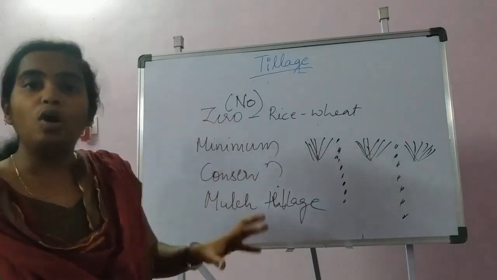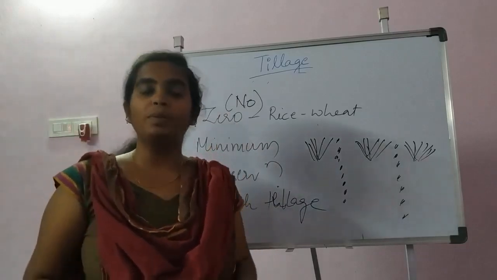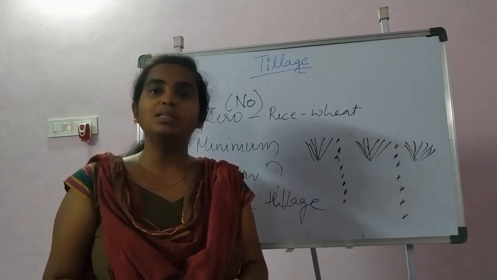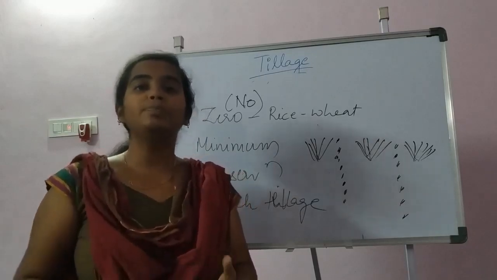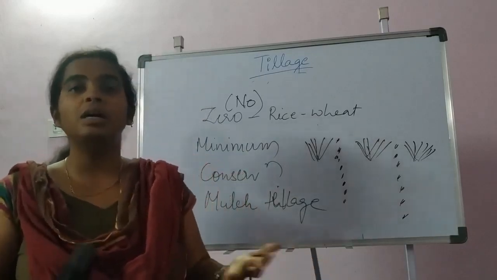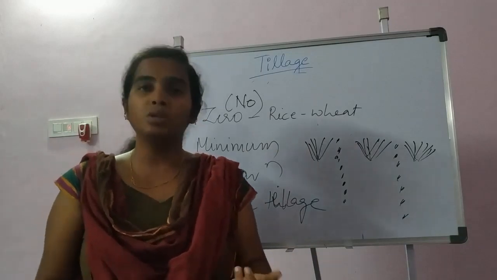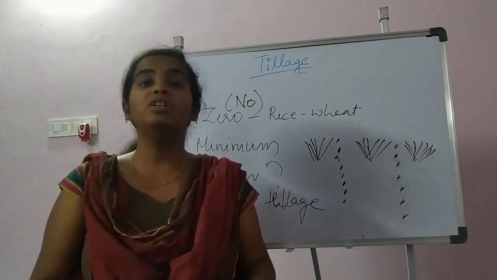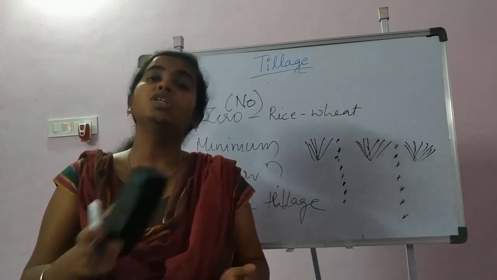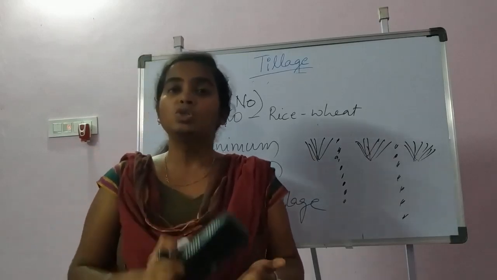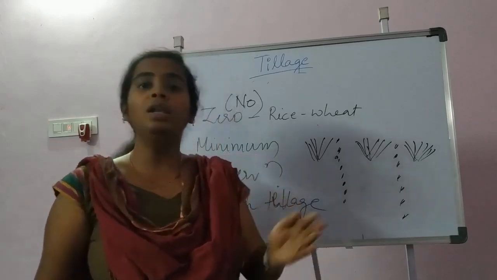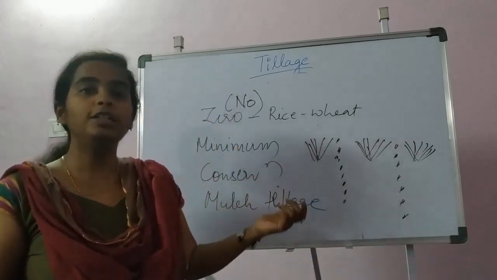We follow these modern types of tillage operations because in the traditional or conventional type of tillage, there will be so many losses because of the continuous disturbing of the soil. There will be loss of organic matter, loss of useful or beneficial microorganisms, and the soil structure will be destroyed. So to maintain the sustainability of the soil, we carry out these modern types of tillage.